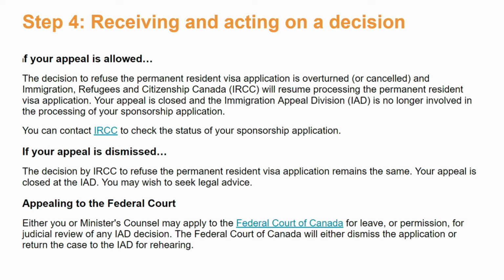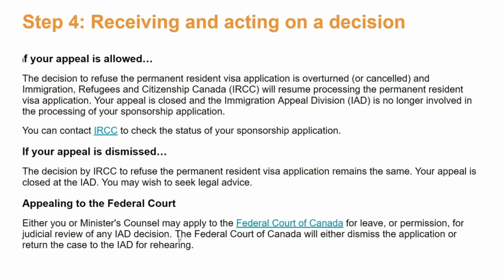If your appeal is allowed, the decision to refuse the permanent residence visa application is overturned or cancelled, and Immigration, Refugees and Citizenship Canada, IRCC, will resume processing the permanent residence visa application. Your appeal is closed and the Immigration Appeal Division is no longer involved. If your appeal is dismissed, the decision by IRCC to refuse the permanent residence visa application remains the same.